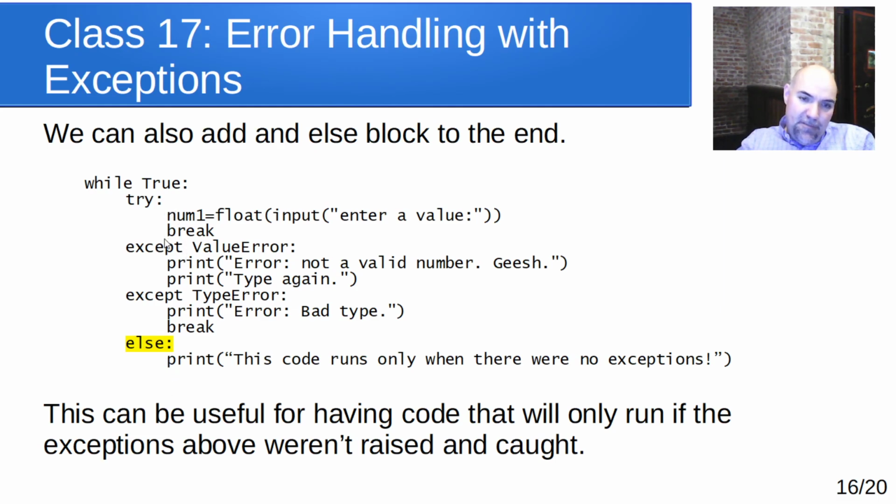If it does this and it fails, and there's an exception that's handled by one of these, then these will take over and the else will not run. So that can be useful for having code that will only run if the exceptions were not raised and caught. If an exception was raised and caught, we will not do the stuff that's in the else clause.